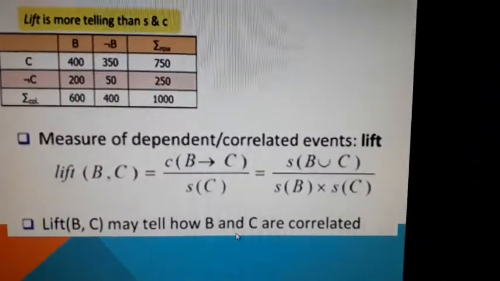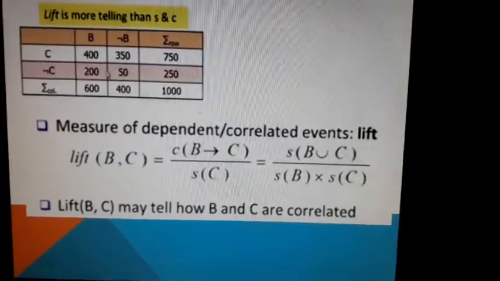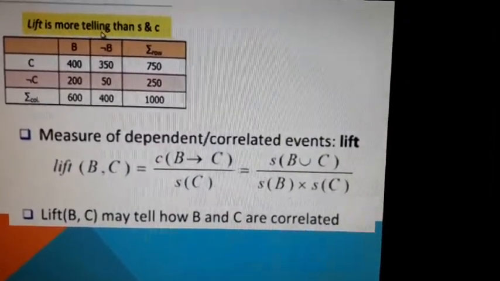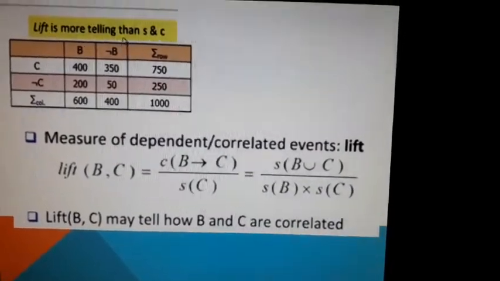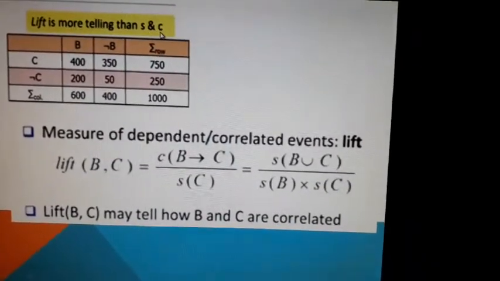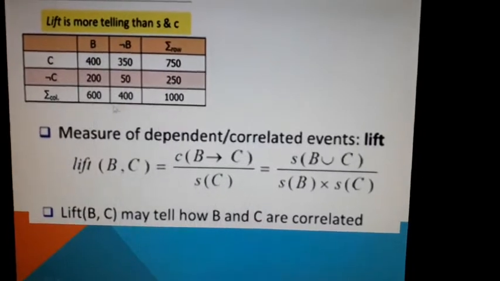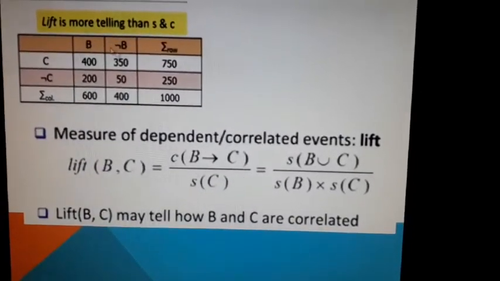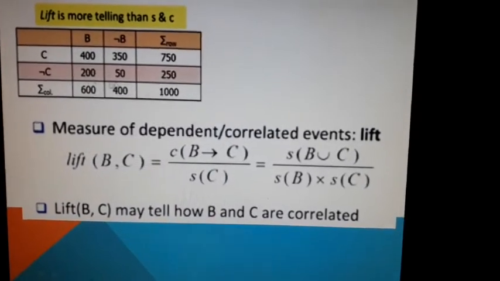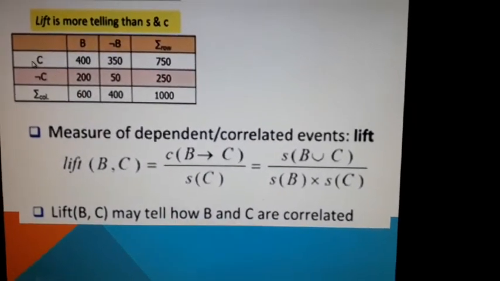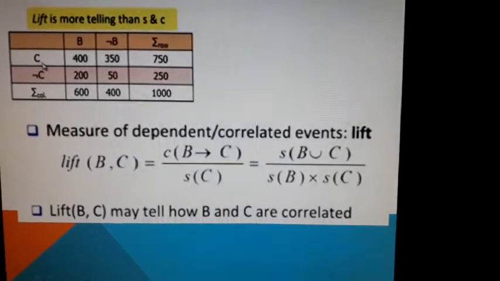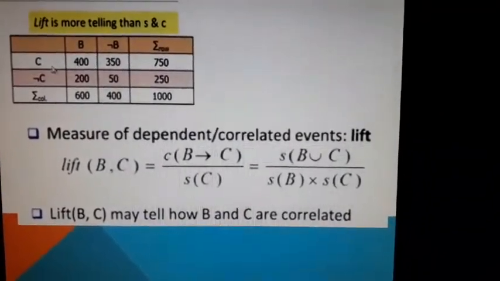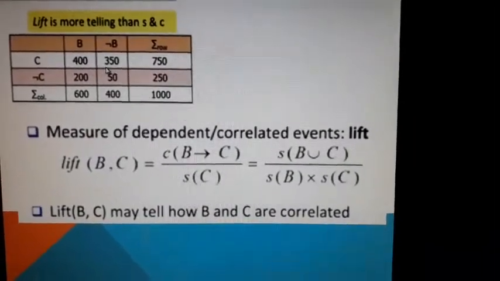Now here we have a small example, and we are considering lift because it is more telling. It describes more about the rule than support and confidence. This table we have already seen in our previous video, where we talked about the contingency table. Here there are two events: C is for eating cereal and B is for playing basketball, and these are the values inside the table.